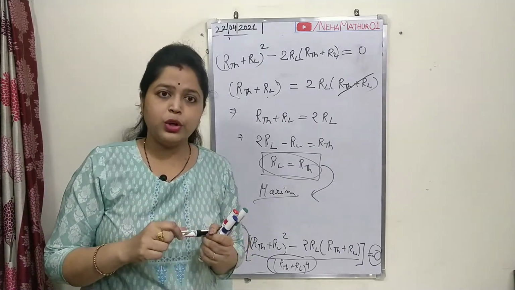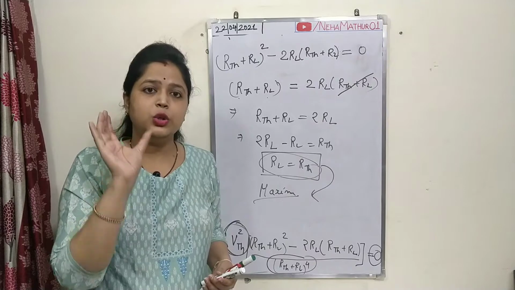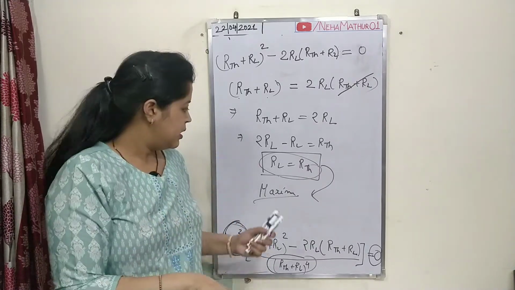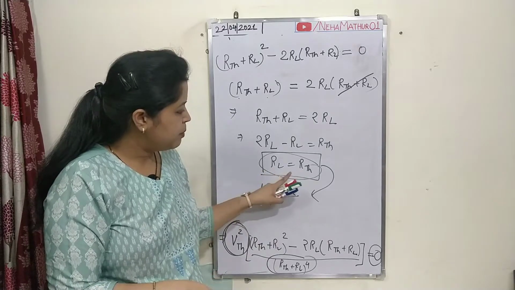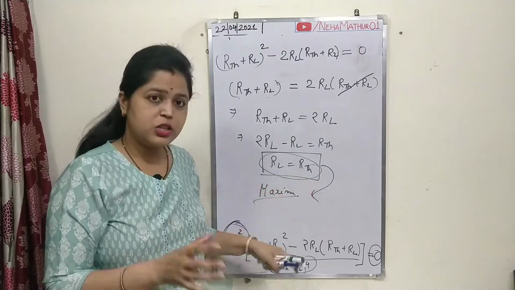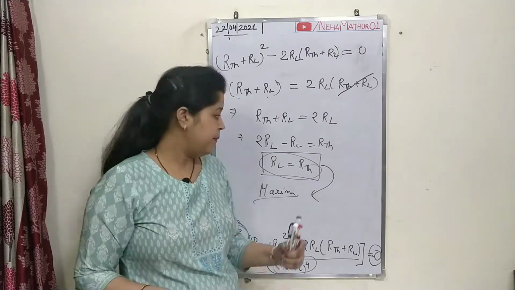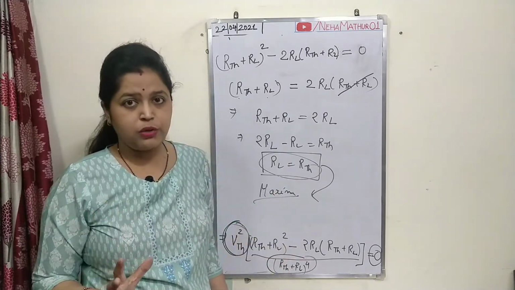So if you want to make proper use of the input voltage source, you will have to fulfill this particular condition so that maximum power can be delivered at the output terminal. So that particular condition is verified over here.